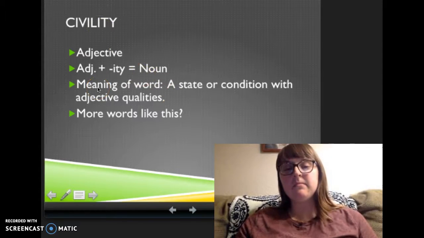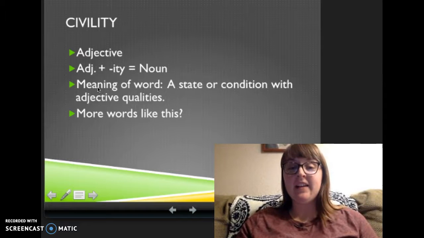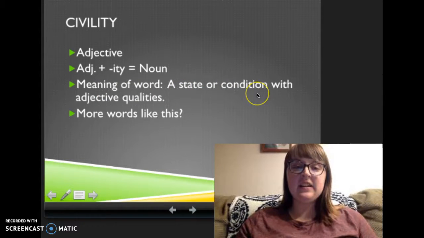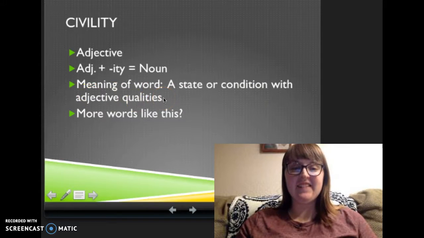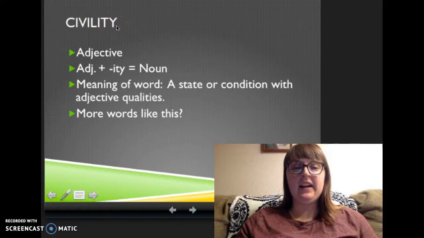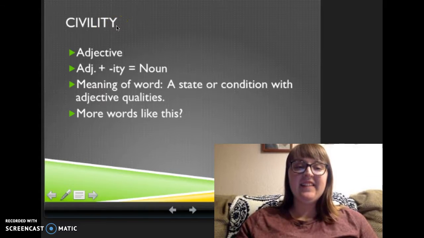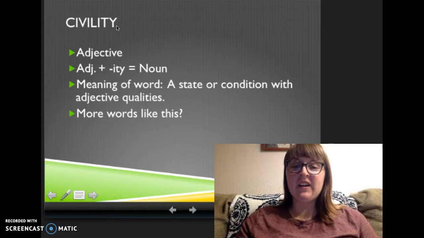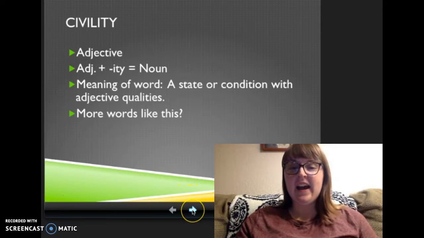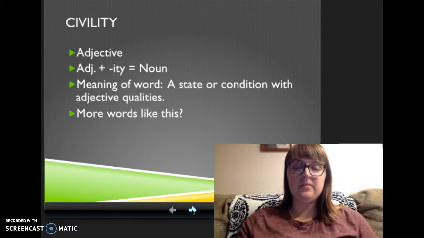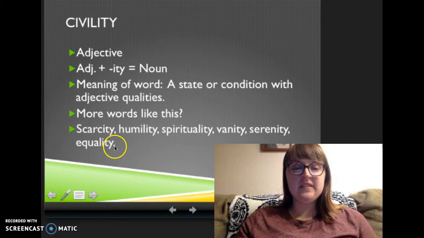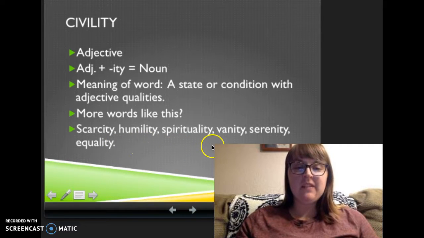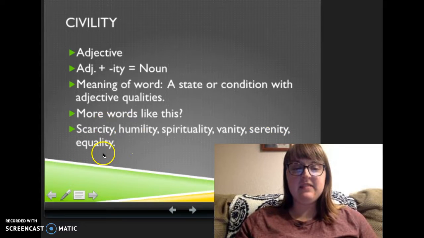If we break up this word, grammatically the word means a state or condition with adjective qualities. So just like this is a noun, the word civil, and because of that ity ending, it's got an adjective quality. Can anyone think of more words like this? I have a few answers after getting some student responses first, such as scarcity, humility, spirituality, vanity, serenity, and equality.